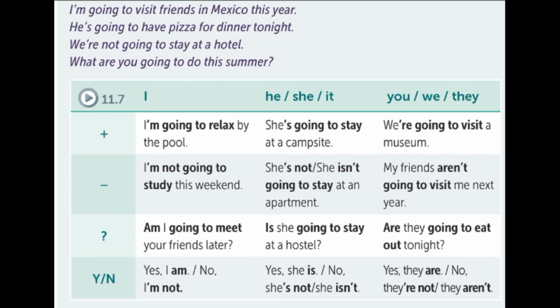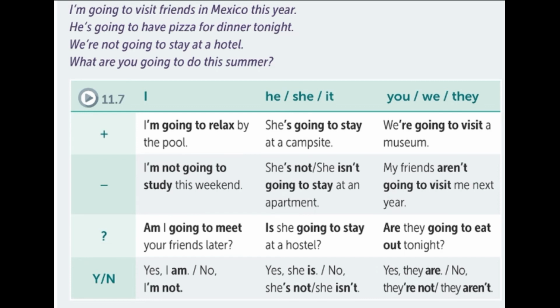We're not going to stay at a hotel, or we're not gonna stay at a hotel. What are you gonna do this summer? Or what are you going to do this summer? Let's list some more examples about it in affirmative, negative, and questions. Listen. I'm going to relax by the pool. She's going to stay at a campsite. We're going to visit a museum.